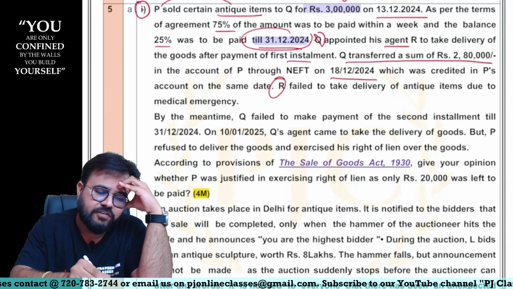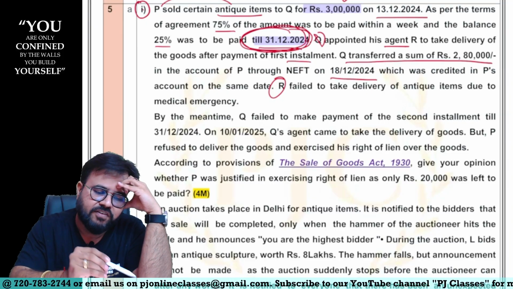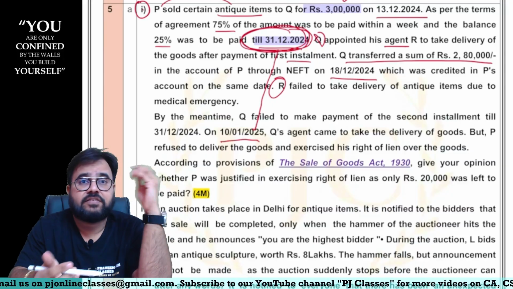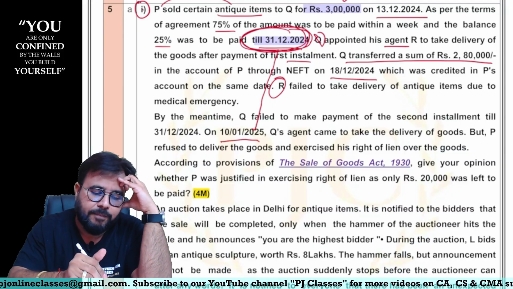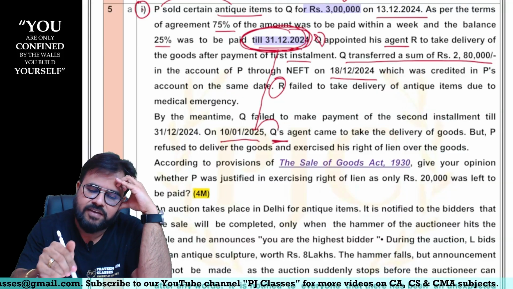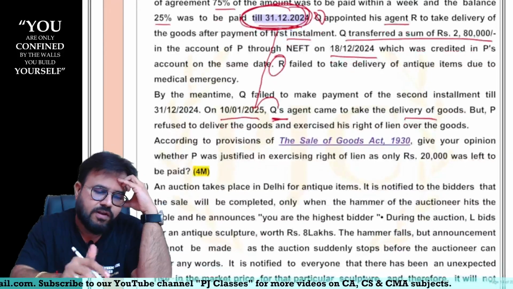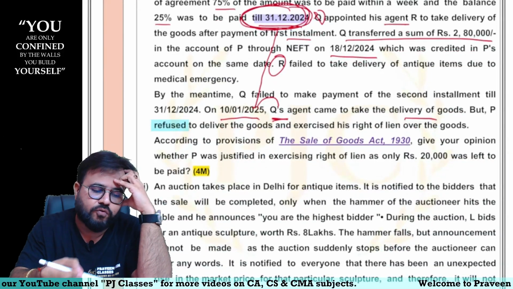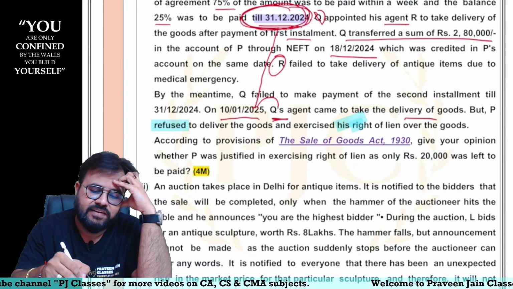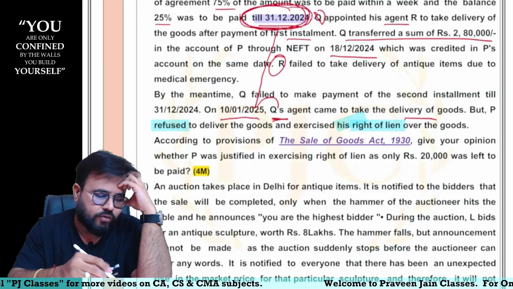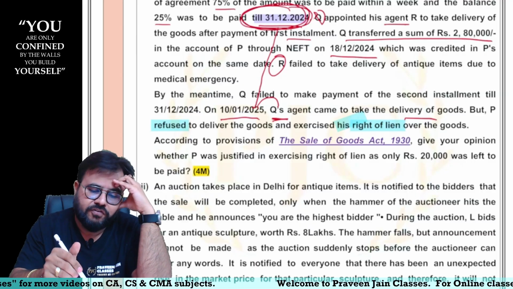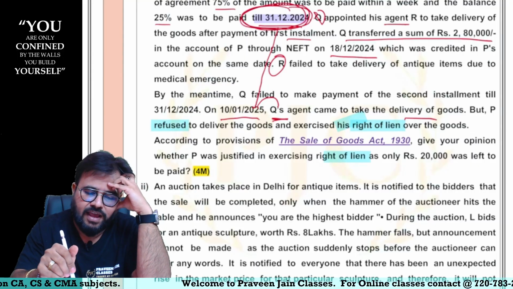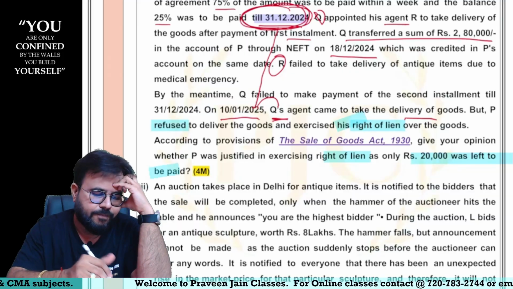The due date of the second installment came, which was 31st December. 31st December is over, 10/1 is also over, and still the 25% is not paid. But on 10/1 the agent comes and asks for delivery of the goods. Now P wants to refuse delivery of the goods and exercise his right of lien over the goods. According to the provisions of the Sale of Goods Act, give your opinion whether P was justified in exercising the right of lien, as only 20,000 was left.